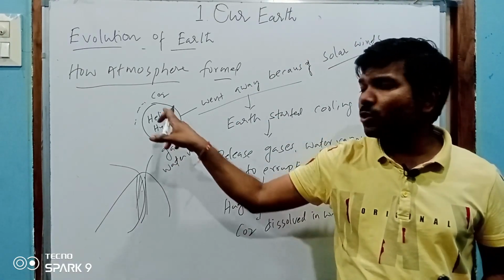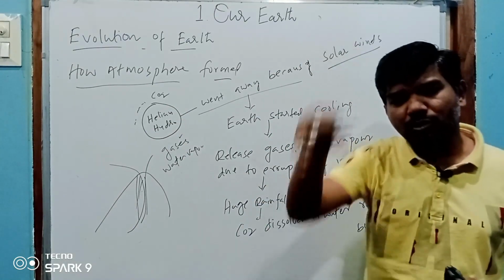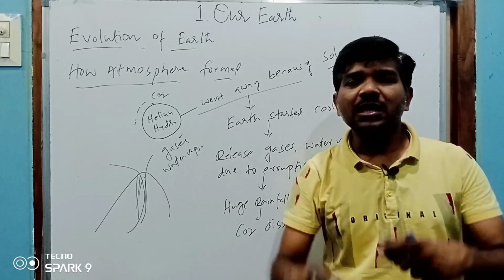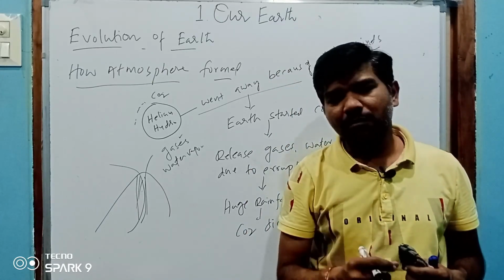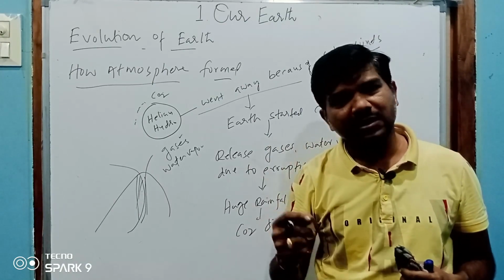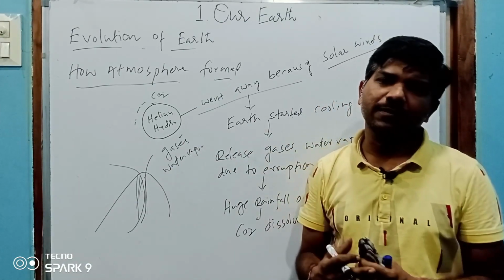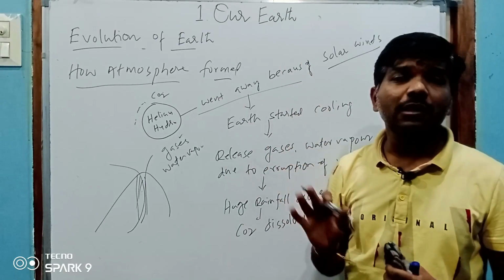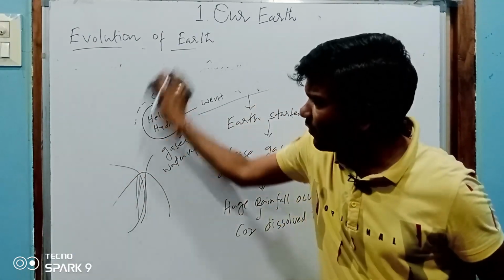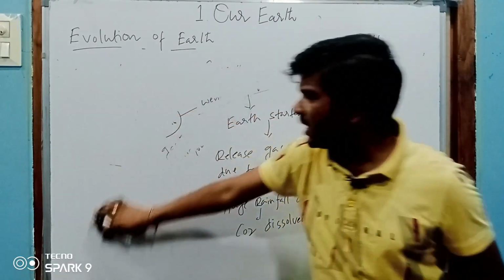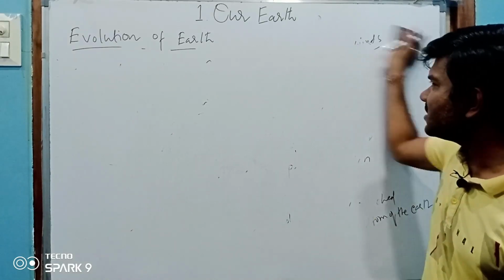After that, the CO2 which existed on the earth also dissolved in the water and reached the bottom of the ocean. Then an environment was created. First bacteria in the water, then plants, then animals, then human beings evolved on the earth. So this is how the earth evolved. There are several different phases, but whatever you see, it is the same, whether it is the nebular theory or the Big Bang theory.